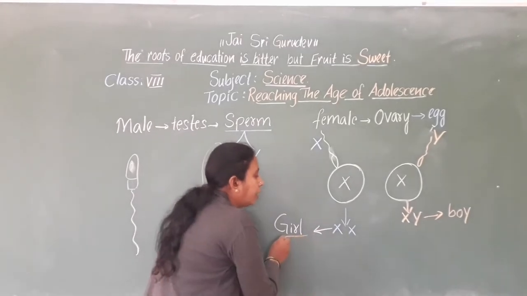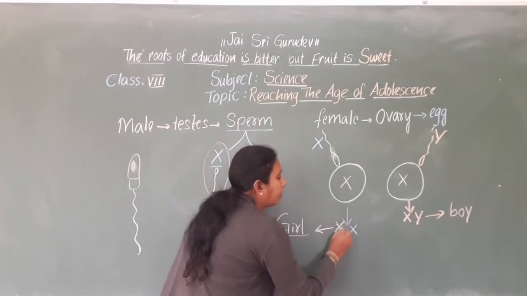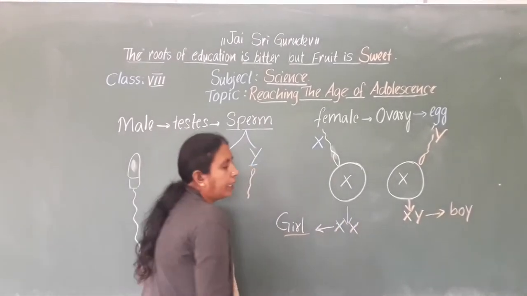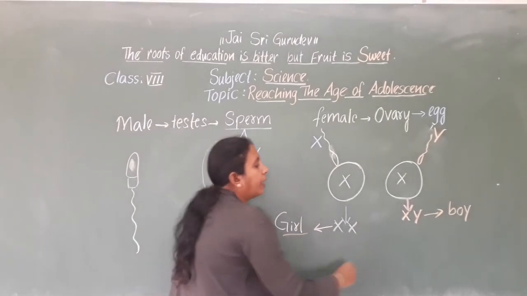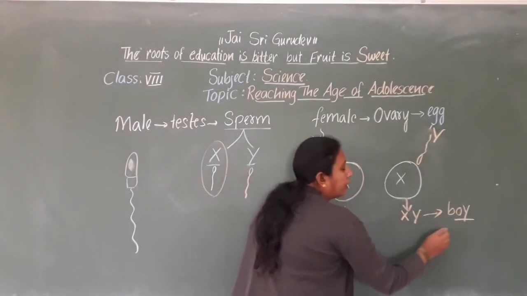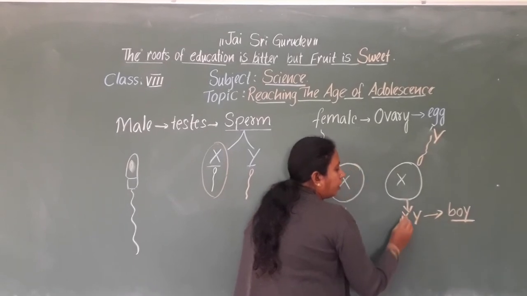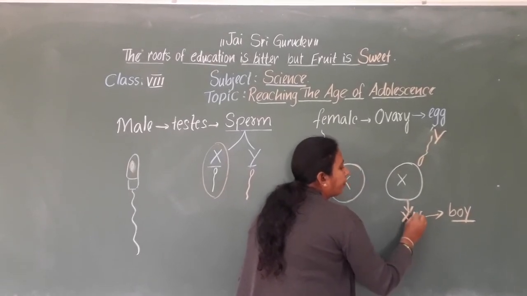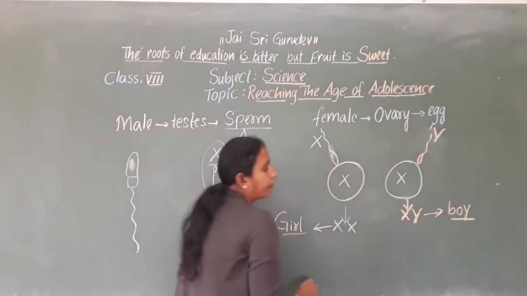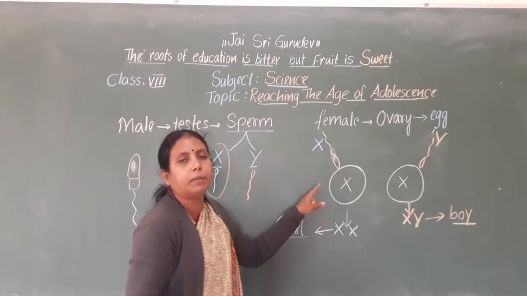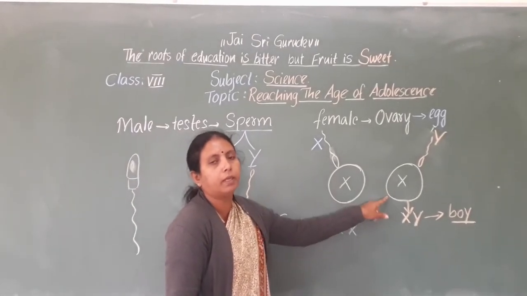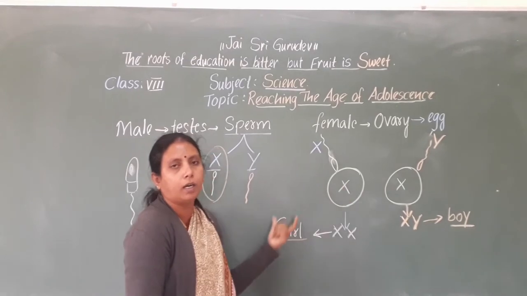So, a girl means the chromosomes are X and X, always written in capitals, and a baby boy means the chromosomes are X and Y. Likewise, we can determine the sex of a baby, whether a boy or girl.